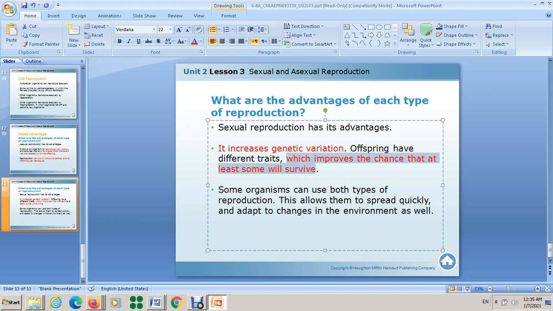Some organisms can use both types of reproduction. They have the ability to use sexual and asexual reproduction. This will allow them to spread quickly and adapt to changes in the environment as well. Some plants and some fungi have the ability to reproduce sometimes sexually and sometimes asexually. Now I'm going to show you this video.